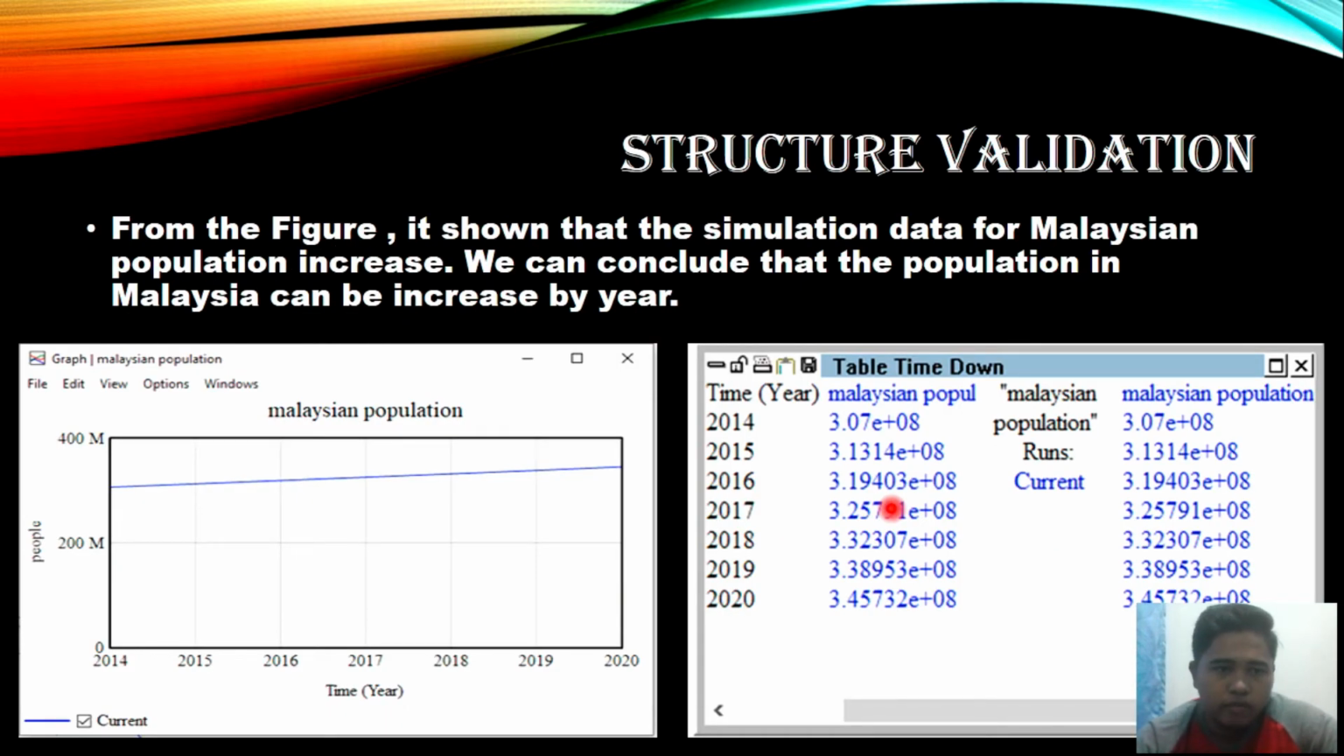Okay, structural validation. From the figure, it shows that the simulation data for the Malaysian population increases. We can predict that the population in Malaysia will increase by year. We can see the line.